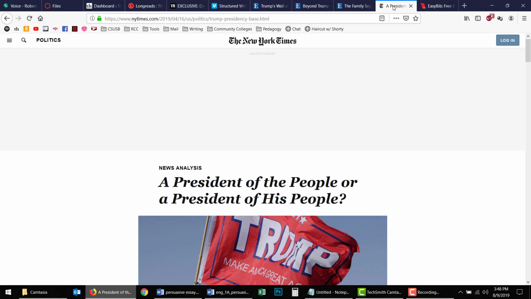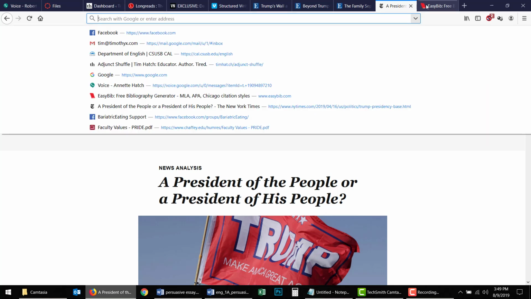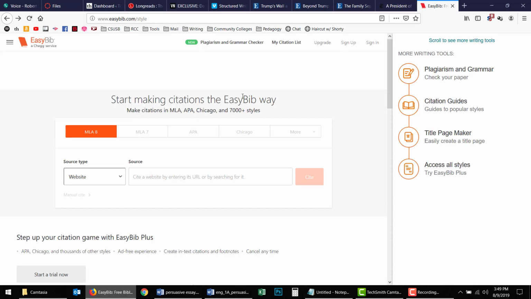I'm not going to talk about it here. Most students, I realize, use citation tools such as EasyBib. That's what we're going to do. This is a New York Times article. So we're going to take the URL right out of the address bar, and we're going to go over here to EasyBib, and we're going to paste that in, and we're going to hit cite.